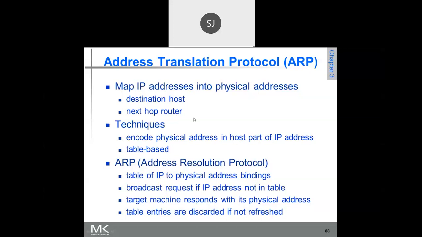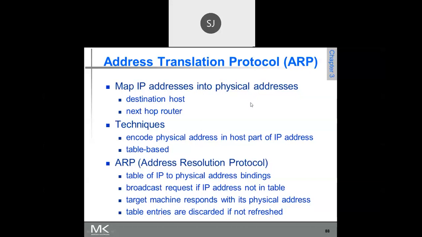For a given packet, the packet has to be converted into a frame. So how do you convert a packet into a frame? By attaching a frame header to the packet, or by encapsulating the packet in a frame header. MAC address is part of the frame header. But we don't know the MAC address, we only know the IP address. So for a given IP address, we need to get the MAC address. How do we get it? By using address resolution protocol.